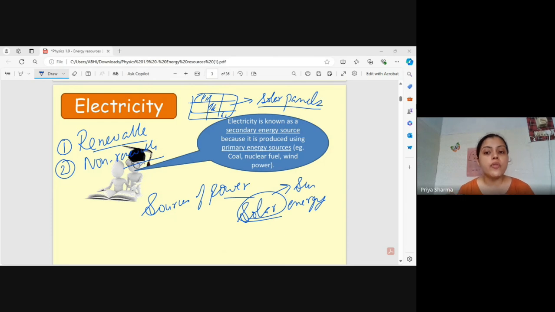So how do we get electricity from them? We burn coal in power plants. You must have heard about power plants, from where we get electricity. So they burn the coal over there and they produce electricity. That's one of the things, non-renewable.